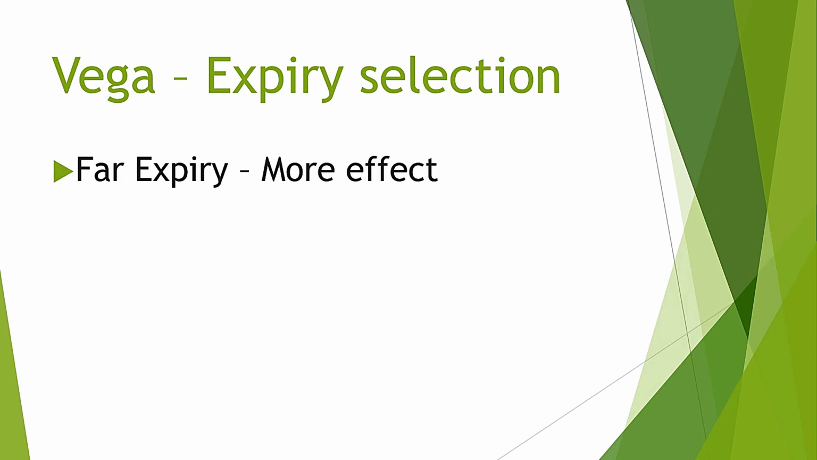Greater the time to expiry, greater is time value. Greater the time value, greater is impact of changes in implied volatility. Lower the time value, lower is impact of changes in implied volatility. Therefore, greater the time to expiry, greater is effect of Vega, because time value is more in far expiry options.